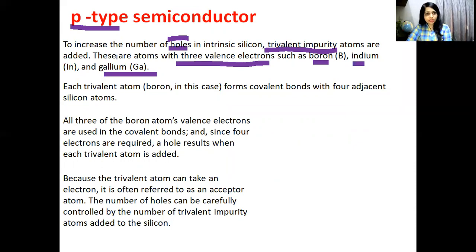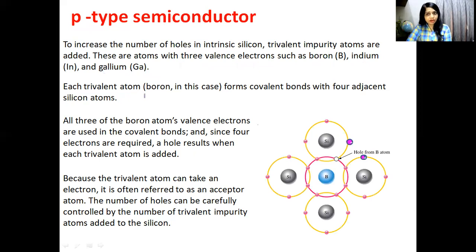Now you can see here the structure. Each trivalent atom, you can see here, this is a boron atom and there are 4 silicon atoms. Each trivalent atom, boron in this case, forms covalent bonds with 4 adjacent silicon atoms. This boron has 3 electrons. So 1 electron of boron and 1 electron of silicon here, again here 1 of boron and 1 of silicon, and 1 of boron and 1 of silicon. Here there is 1 electron in the silicon, but there is no electron from the boron because boron has only 3 valence electrons in the outermost orbit.